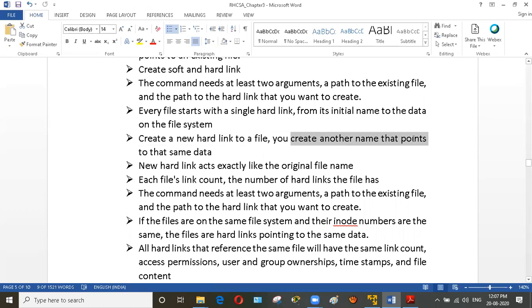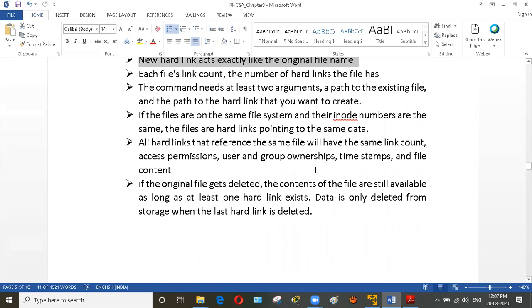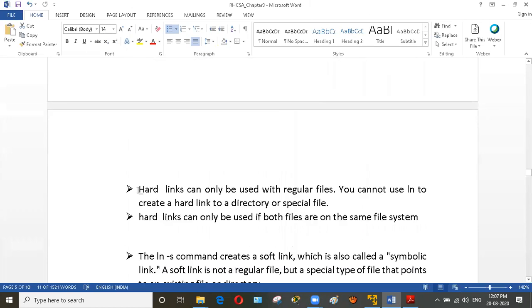Create another name that points to the same data. So it's a hard link. The new hard link acts exactly like the original command, same work. But we have some limitations. A hard link can only be used for a file.